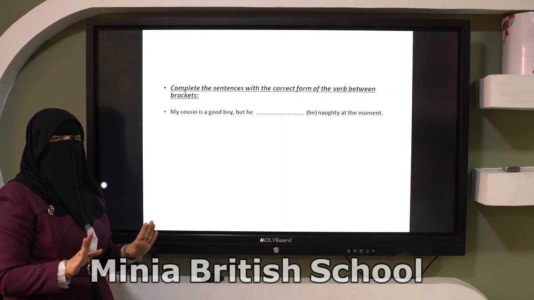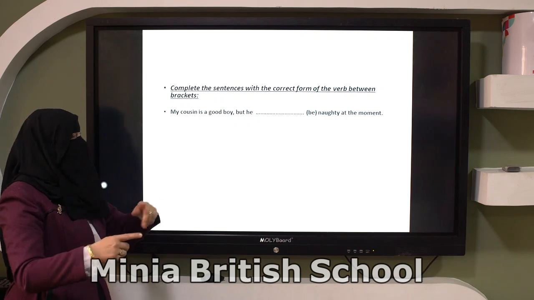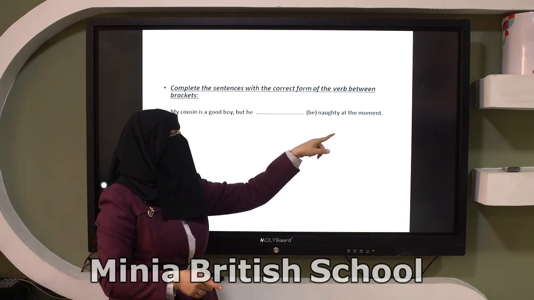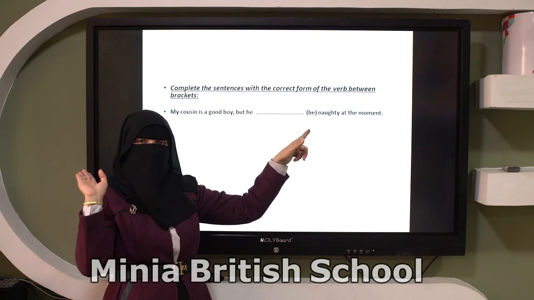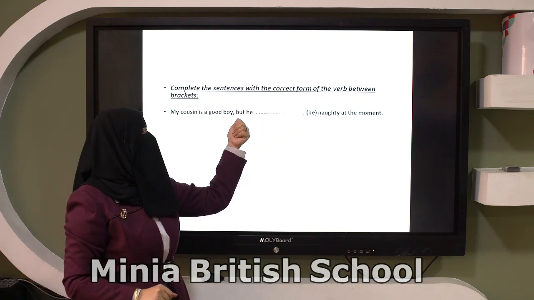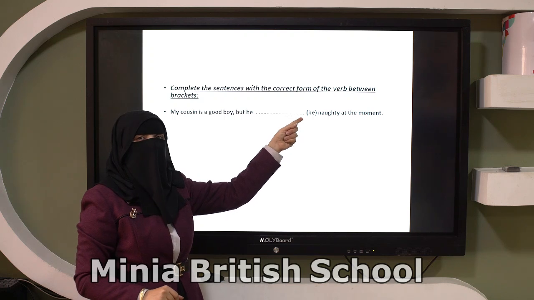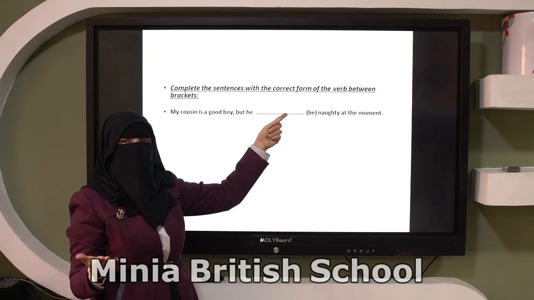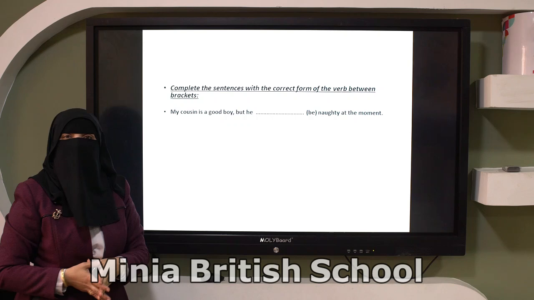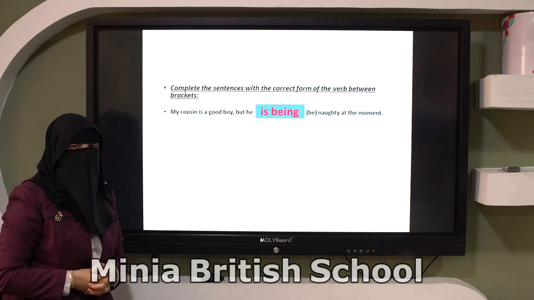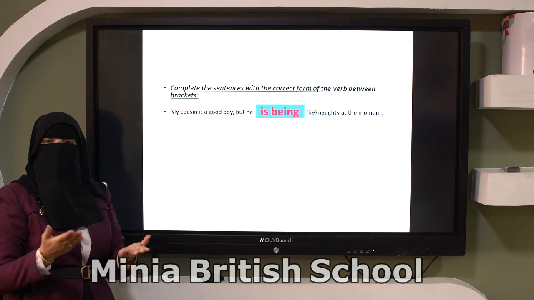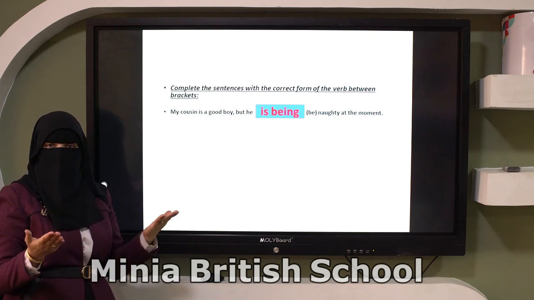It's his normal behavior, but he is naughty at the moment. So he wasn't naughty before, okay? I have to use what? But he is or is being very good. Is being, look, is being naughty at the moment, okay? His behavior is changed in this sentence.